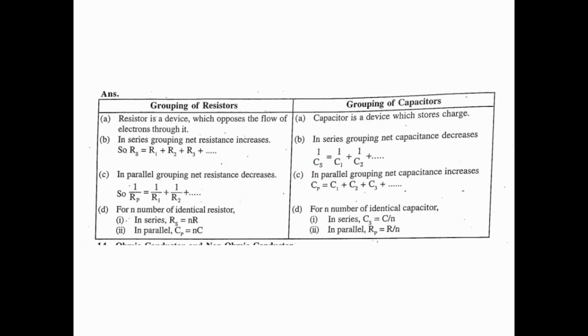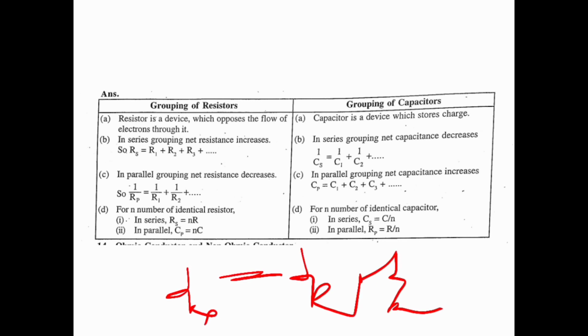Then come to the next connection, that is parallel connection. In parallel grouping, resistance decreases, that means 1 by Rp is equal to 1 by R1 plus 1 by R2, up to however many resistors are connected in parallel connection or grouping of resistors.